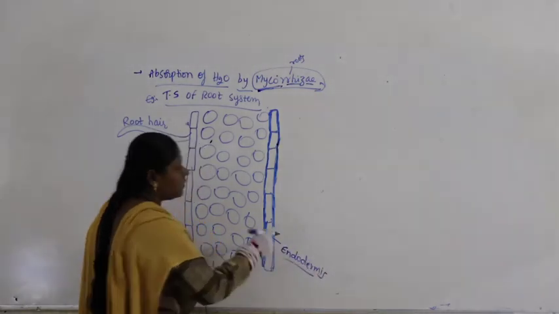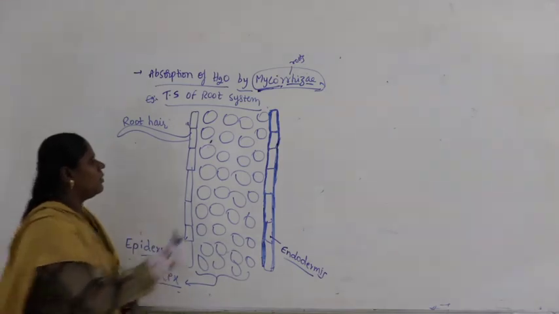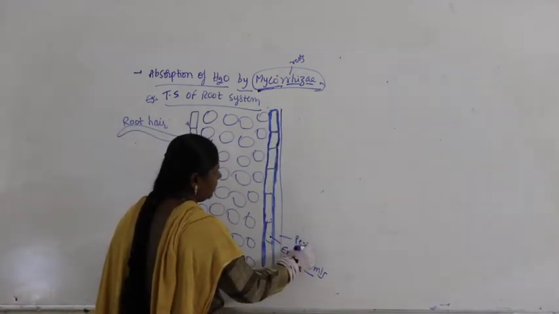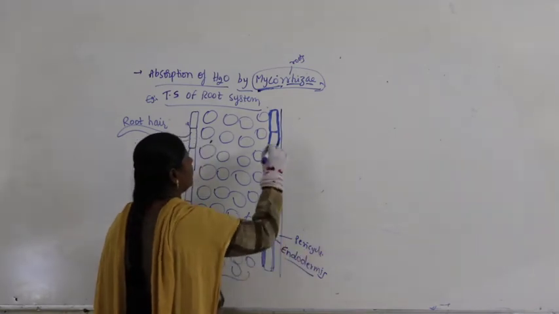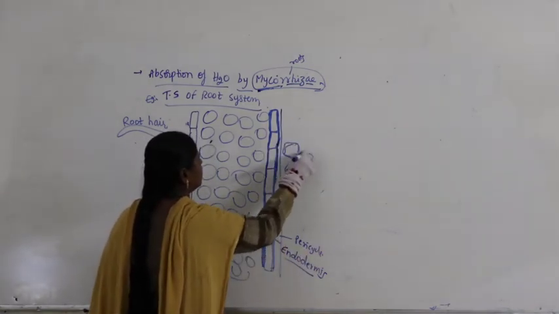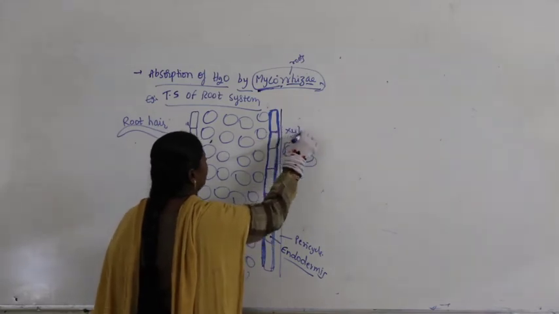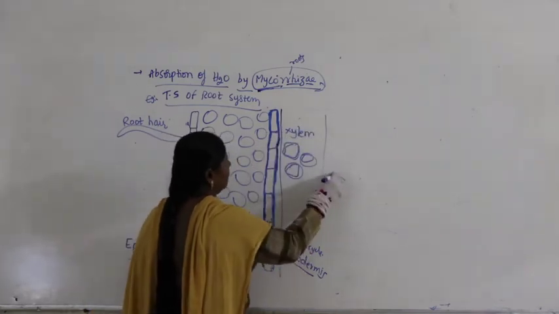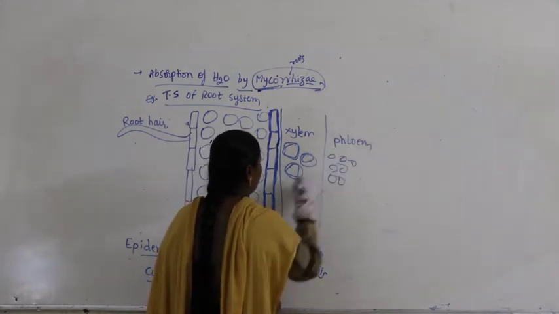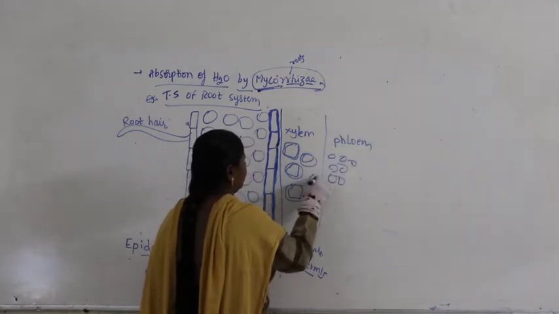Now, we know further if you go into the anatomy part, what do we find? We find again a layer called pericycle, right, and then what you find here, you find the thick layer of cells called xylem, and just beneath the xylem you find the layer of cells called phloem. So, here this is xylem.